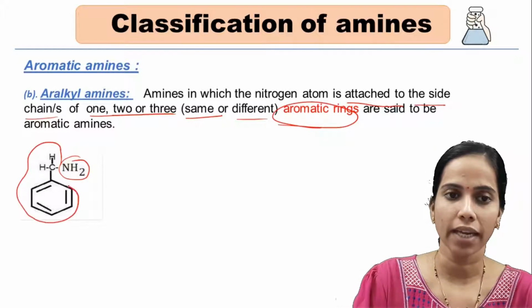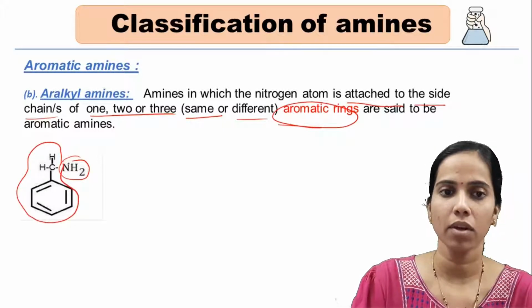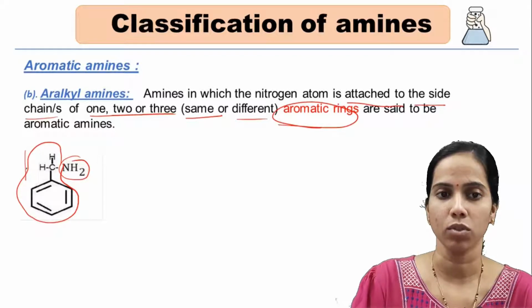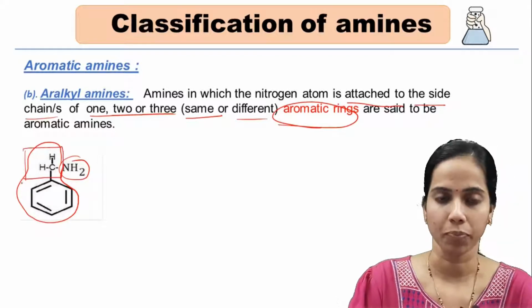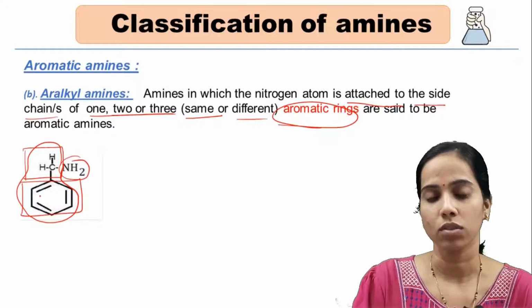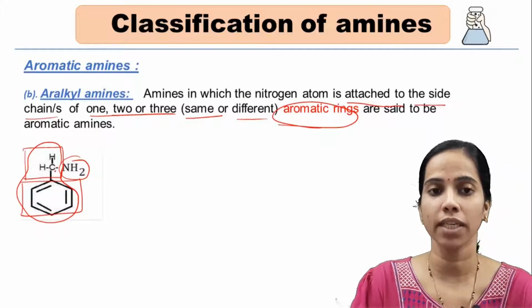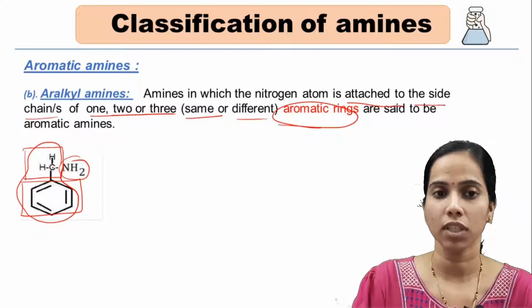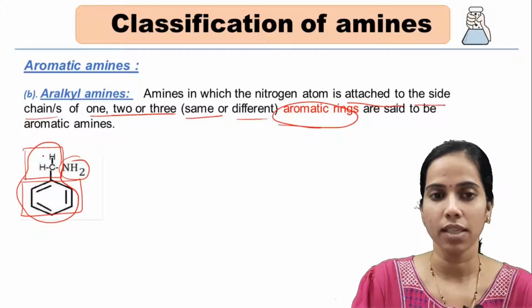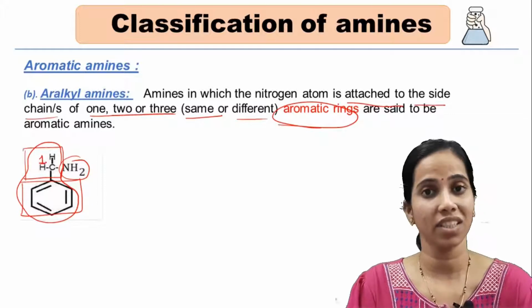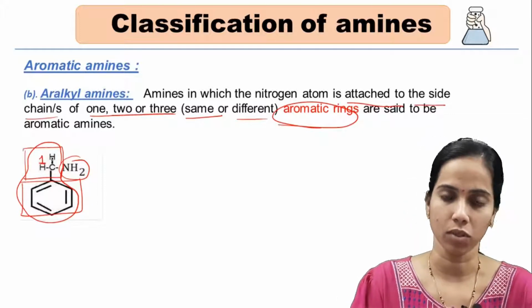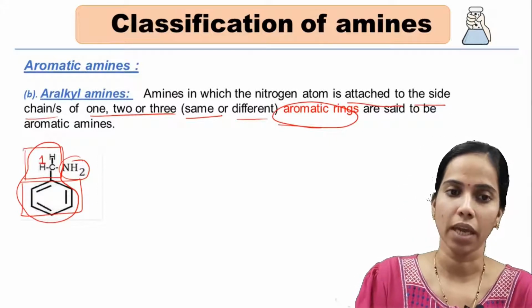This is acting as my alkyl member, and here it is an aryl member. So aryl-alkyl amine. The nitrogen is attached to the first carbon, and this is an alkyl group, and the alkyl is further connected to the aryl member.